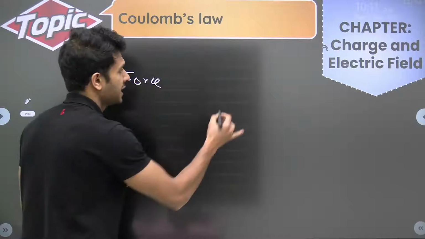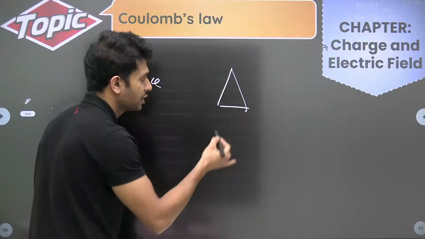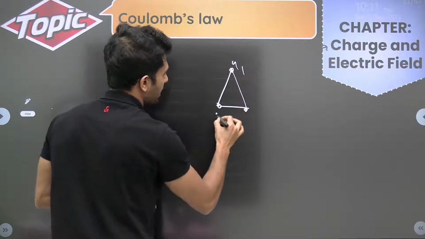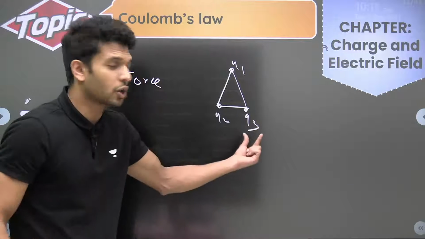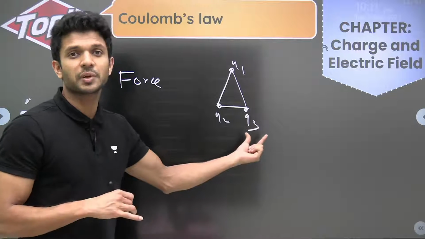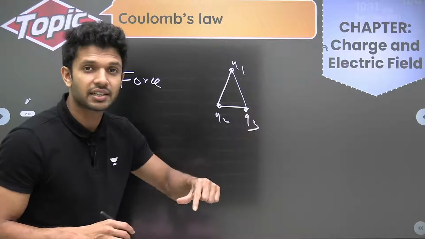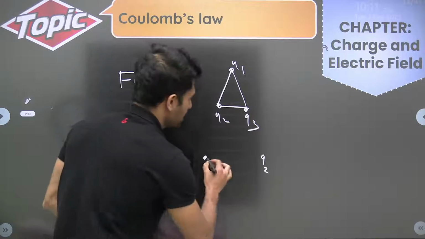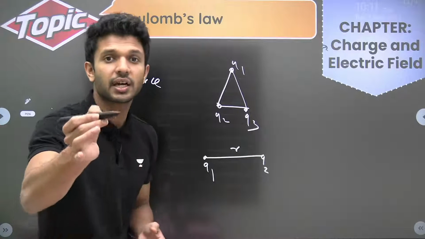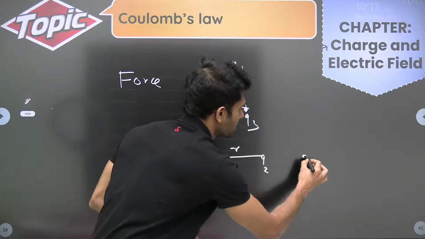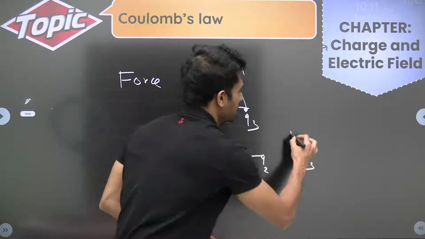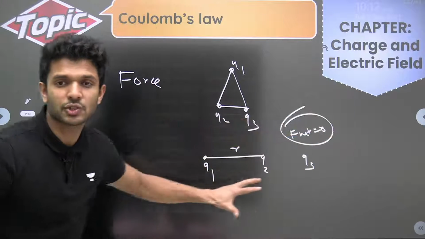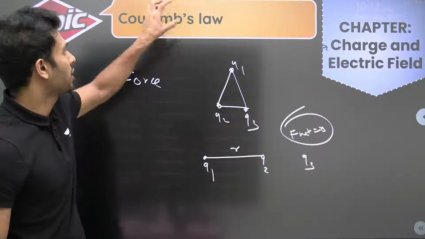Other question which you can expect: you'll be given a triangular shape where on all the points charges are kept. Find out the force on either of the charges. You can expect a question like this. Then they'll be giving you two charges, Q1, Q2, kept at a distance of r between them. Then they'll be asking you, where should a third charge Q3 be kept so that it will be experiencing a net force of 0? These are the different kinds of questions you can get from the topic of Coulomb's law.